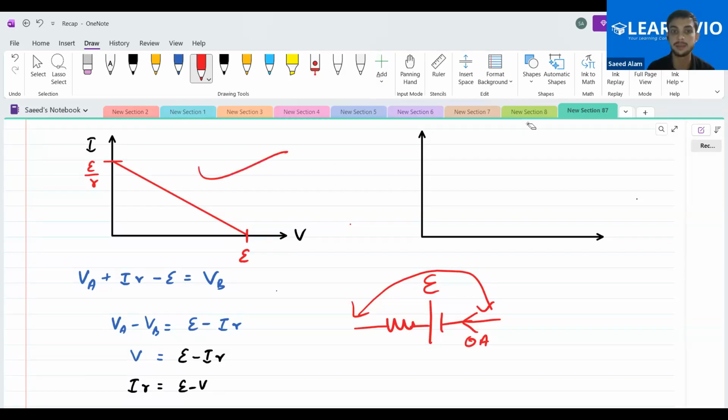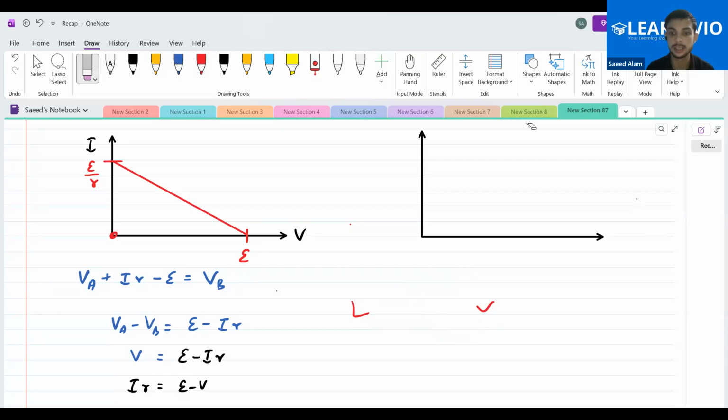So we can analyze the same thing here as well. If the current is zero, then corresponding to zero current, the point on the x-axis we get has to be E.